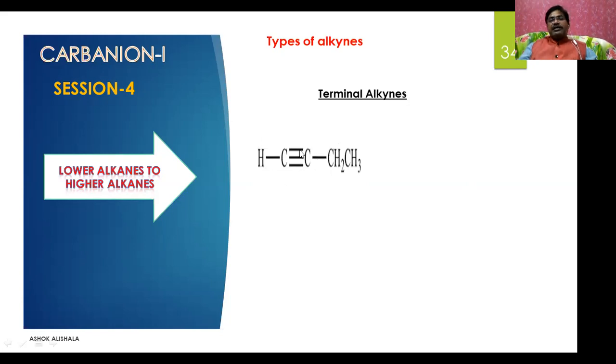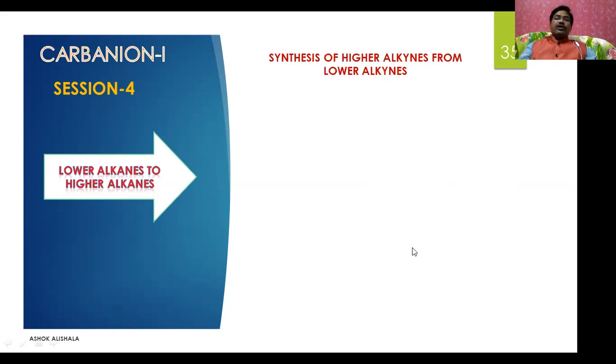C is present at the end of the chain, and these terminal alkynes are useful for the preparation of higher alkynes from lower alkynes. This is going to be the 1-butyne. This is going to be the chloroethynyl benzene. Now let us see how it is prepared.